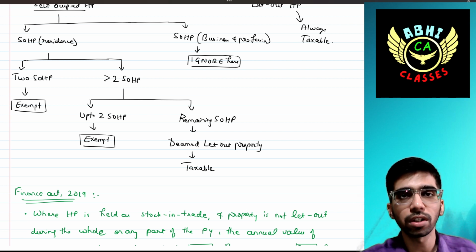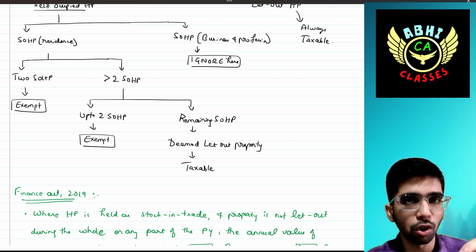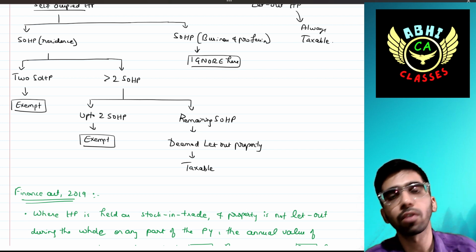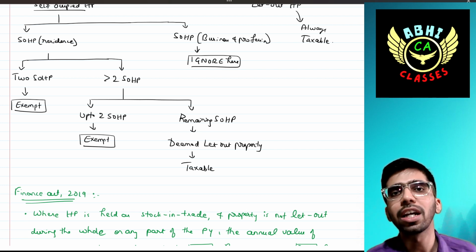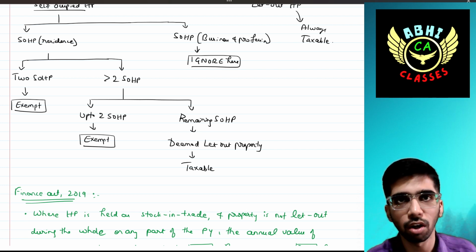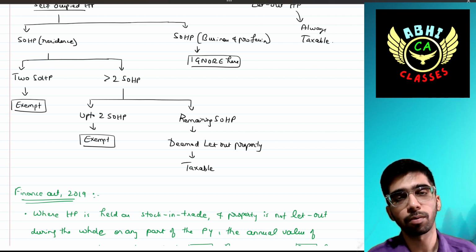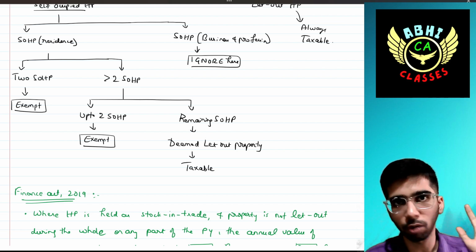There is one restriction: up to two house properties can be treated as self-occupied, and any income from them is treated as nil. But if the assessee has more than two self-occupied house properties, up to two are treated as self-occupied and nil.